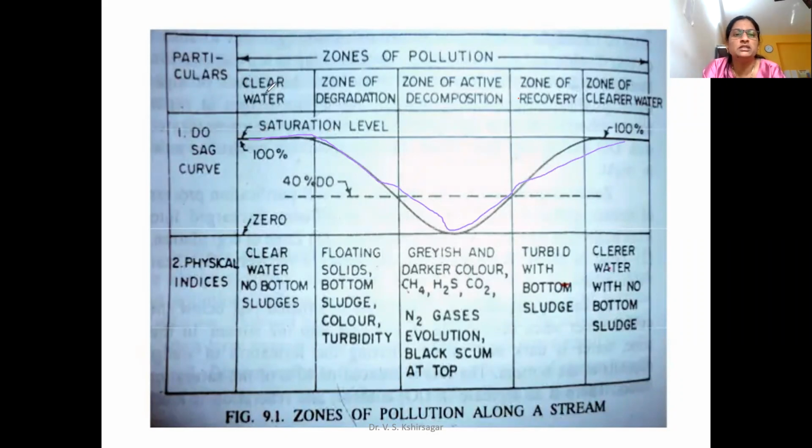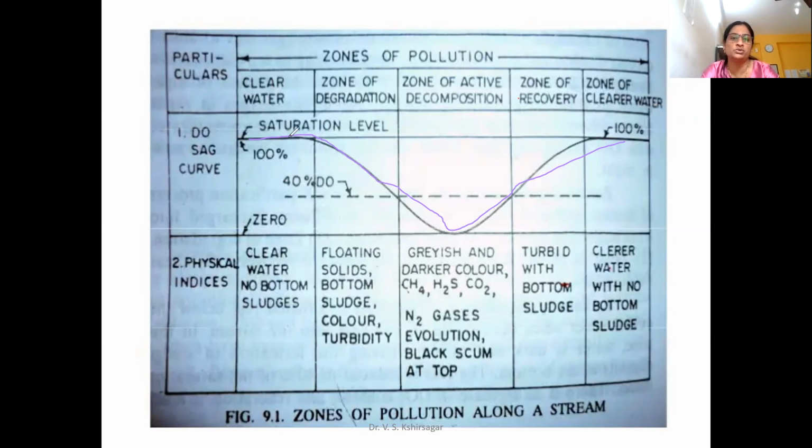And here there are 5 zones. We have discussed 4 zones. The initial first one is the clear water zone. First the clear water zone, then the zone of degradation, zone of active decomposition, and zone of recovery. And the last one will be the zone of clear water. So this is how the dissolved oxygen sag curve